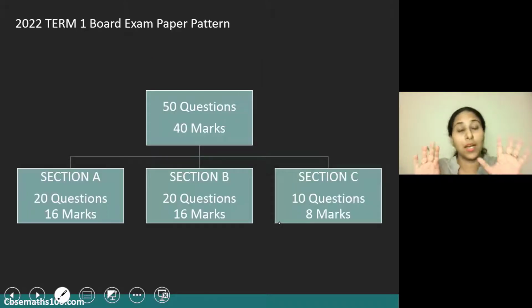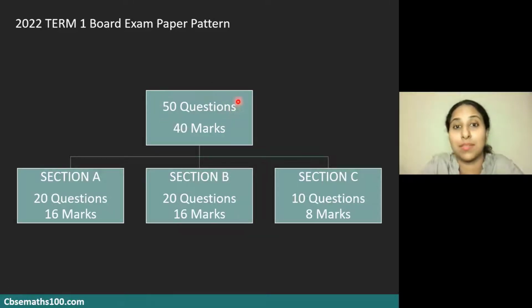But no, according to the CBSE sample paper, the board exam would have 50 questions and you just need to attempt 40 questions out of these 50 questions. Yes, so total 50 questions, but the marks is what? 40 marks. Now, these 50 questions have been divided into 3 sections: Section A, Section B, Section C.